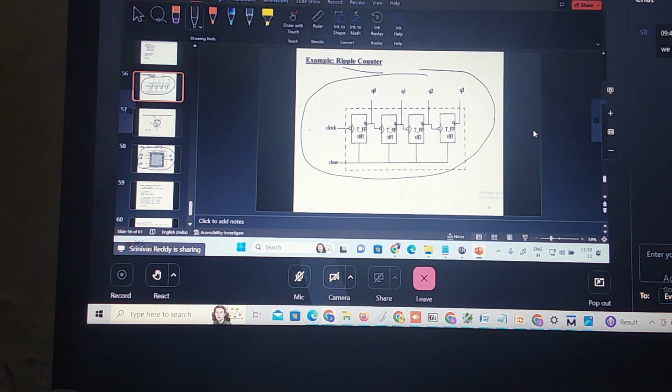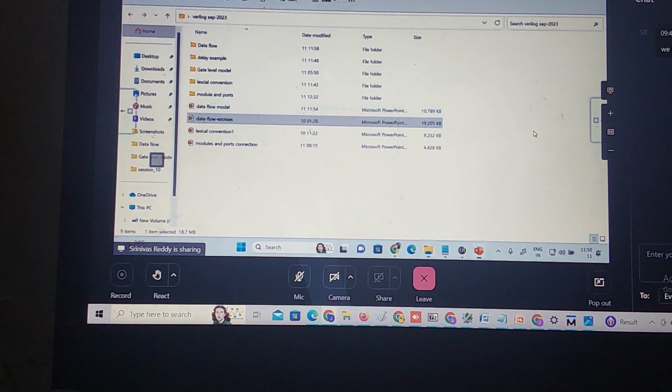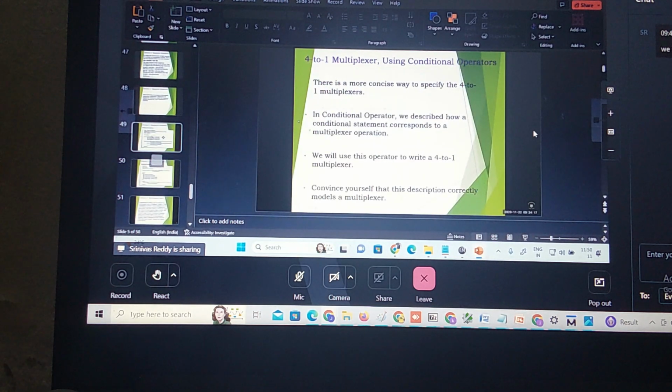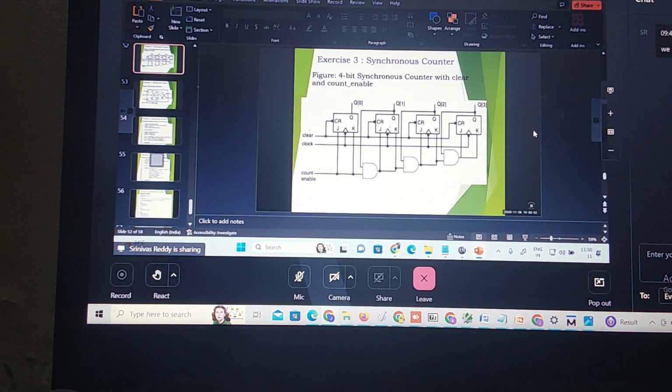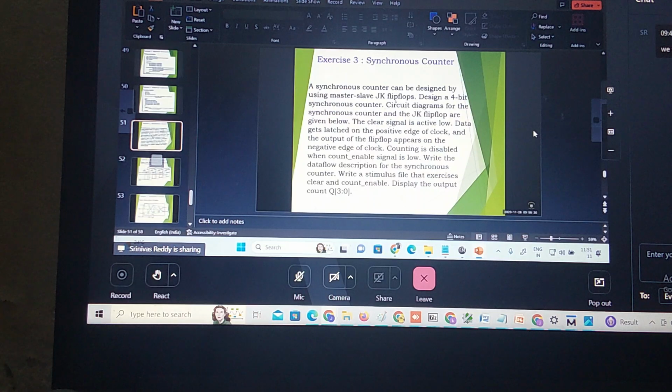This is one question. You can write it. This is the asynchronous counter. Now I'll ask you the synchronous counter. Another question you can try also is the synchronous counter. Before that, see the question. This is the question. A synchronous counter can be designed using what?